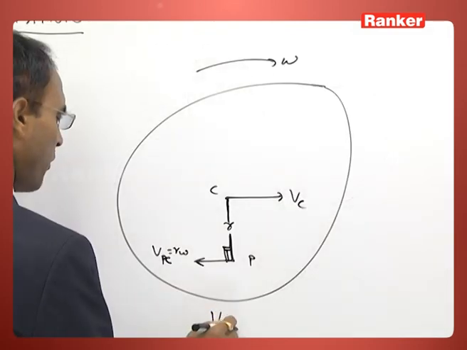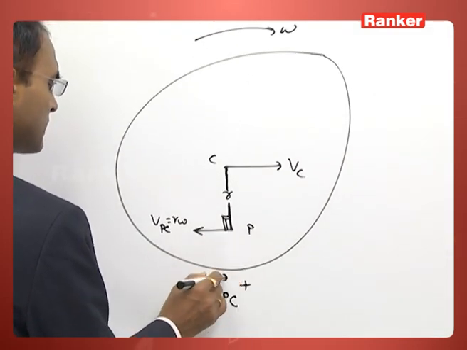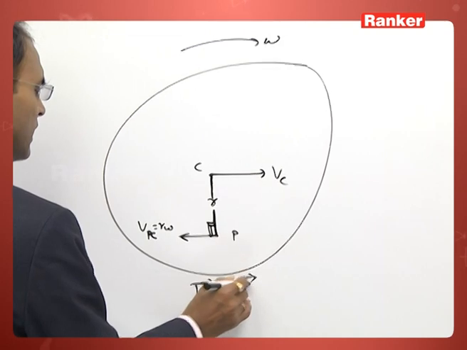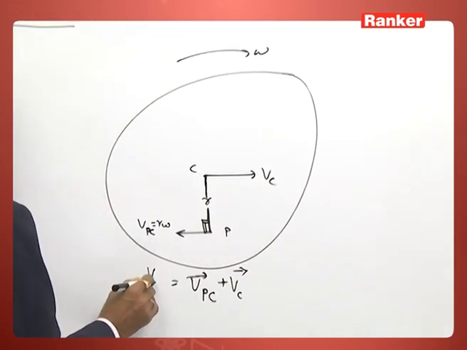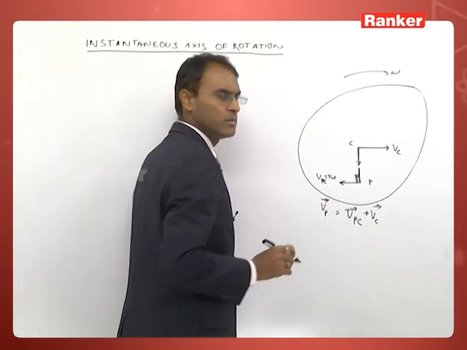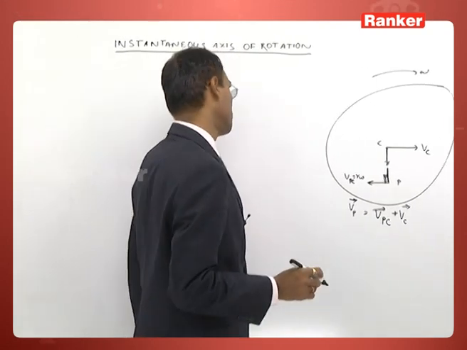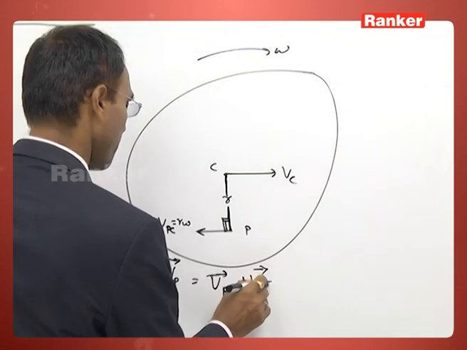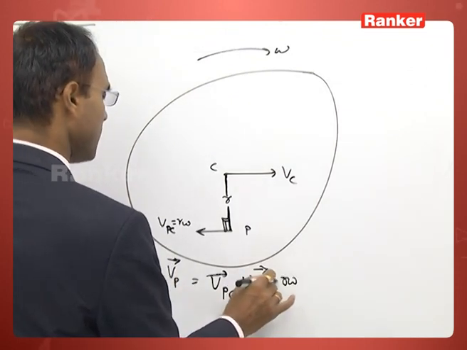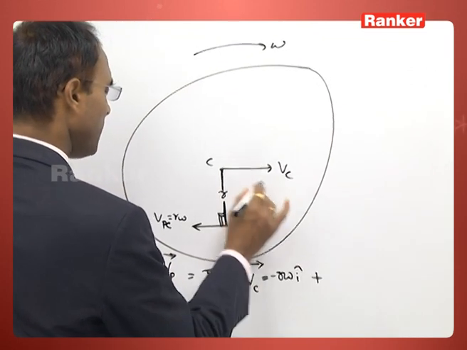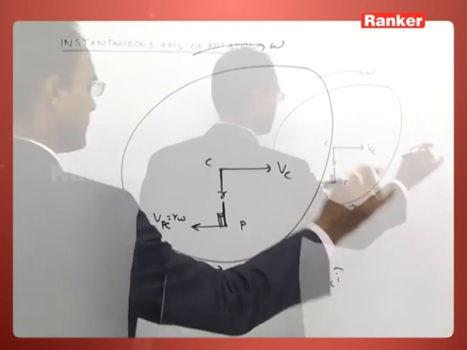When this velocity of point P with respect to C is added with the velocity of C, we are getting the velocity of the point P according to Galilean transformation of velocity. VPC can be written as r omega minus i cap. Vc can be written as Vc i cap.